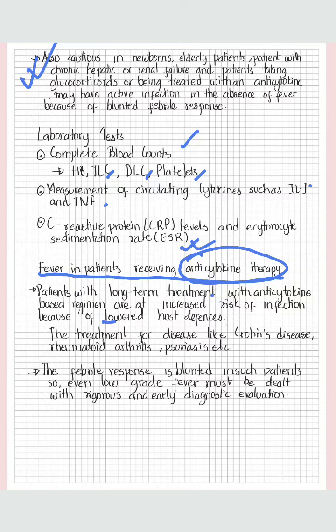Diseases treated with this therapy include Crohn's disease, rheumatoid arthritis, and psoriasis. The febrile response is blunted in such patients, so even low-grade fever must be dealt with rigorous and early diagnostic evaluation, because even low-grade fever may be associated with very heavy infection.